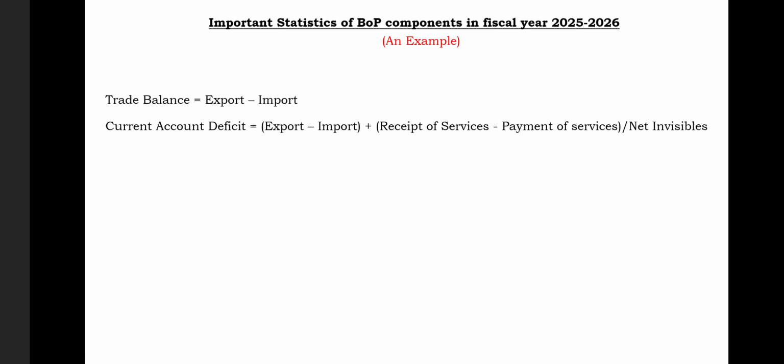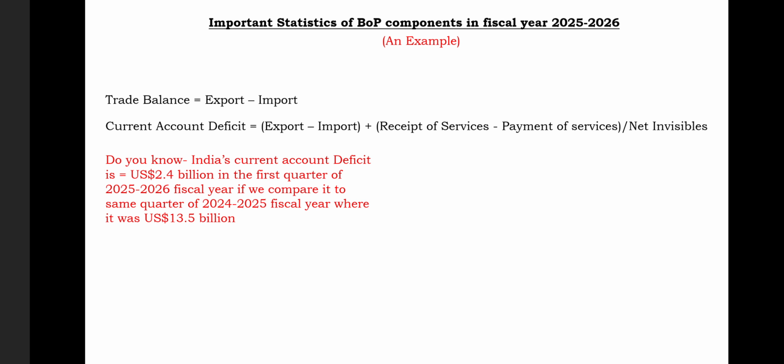So let's see how these components look in the first quarter of this year. Now, do you know that India's current account deficit is US dollar 2.4 billion in the first quarter of 2025-2026? Our country is facing a current account deficit. It means our country's debit side of the current account is more compared to the credit side in the first quarter.